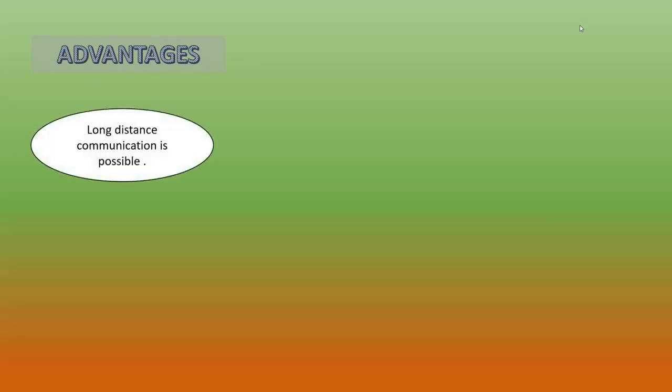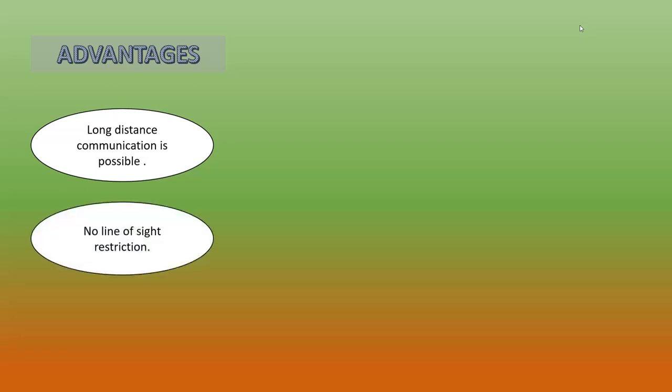Now we can see the advantages of satellite link. Can you say what is the main advantage of satellite link? It is used for long distance communication, and worldwide communication is supported by satellite communication. There is no line of sight restriction in satellite communication.